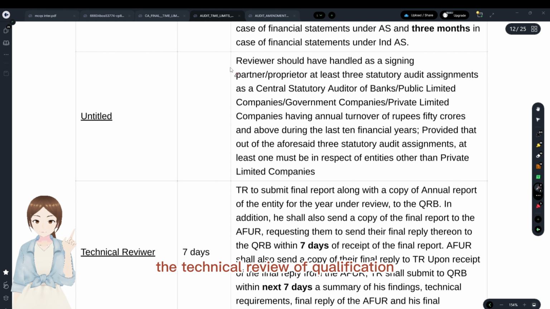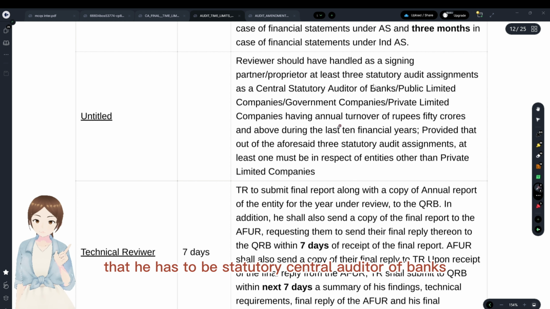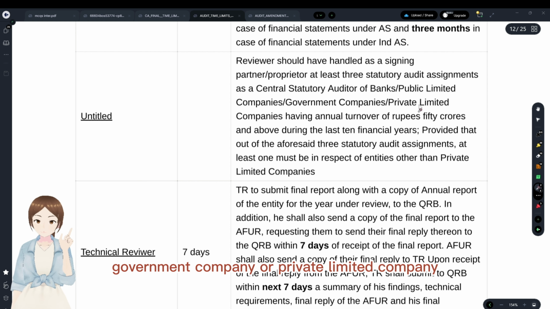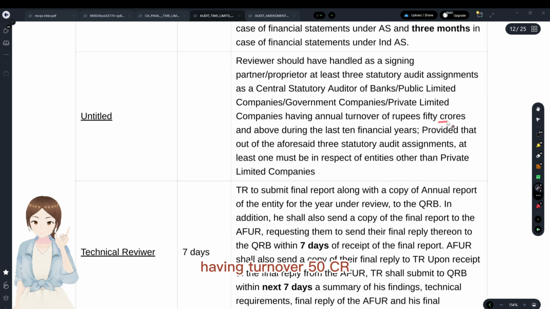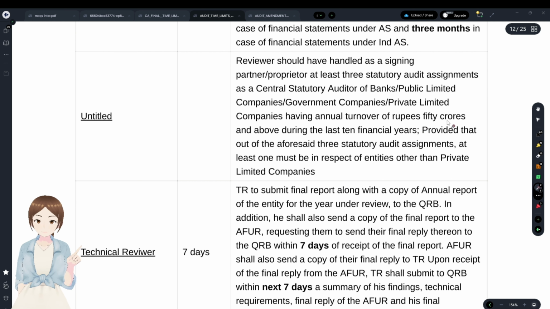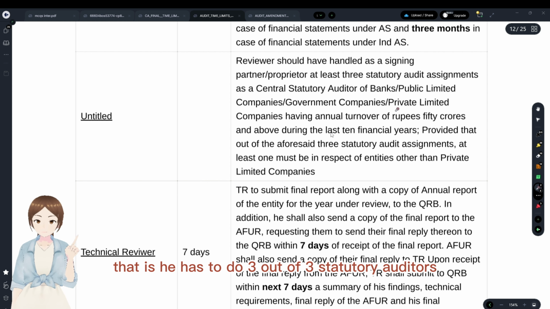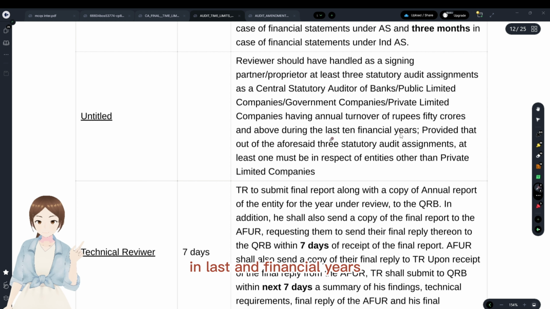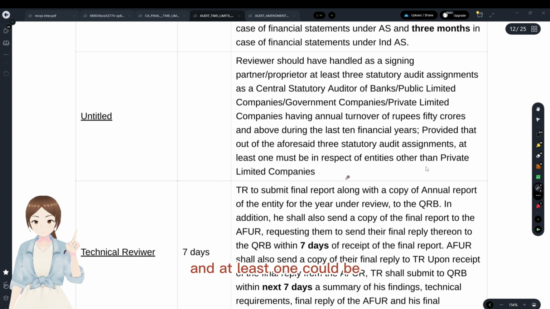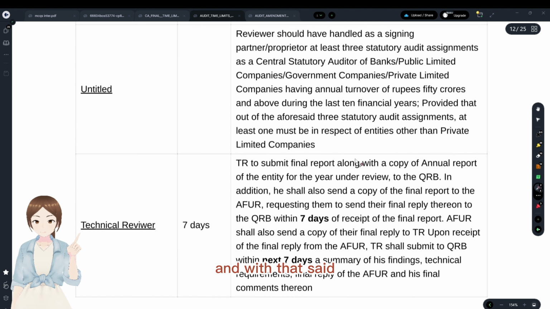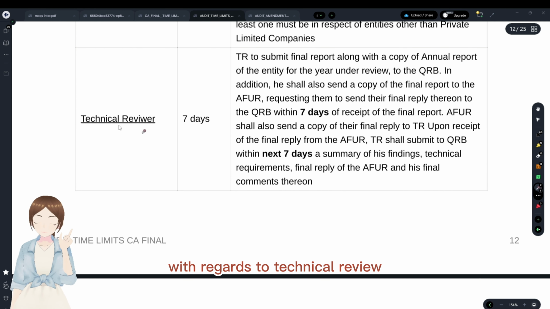What they are saying about the technical reviewer's qualification is that he has to be a statutory central auditor of banks, or have been a statutory auditor for a public limited company, government company, or private limited company having turnover of at least 50 CR. At least once it must be in respect of entities other than private limited companies. That is, he has to do 3 out of 3 statutory audits in the last 10 financial years, and at least one should be other than a private company. At least one should be a bank, or a government company, or a public limited company. With that said, we'll see the other qualifications with regard to the technical reviewer.